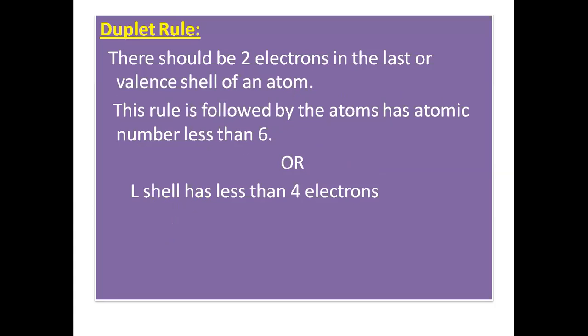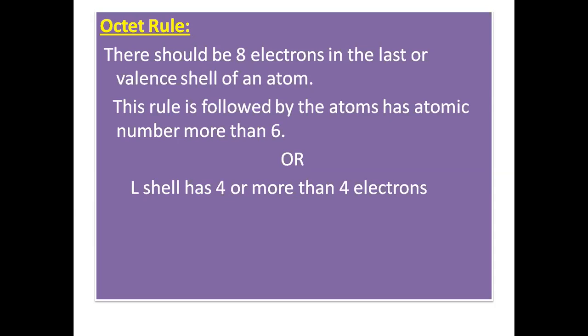What is the duplet rule? There should be two electrons in the last or the valence shell of an atom, and this rule is followed by the atoms having atomic number less than 6. Or we can say, if the L shell has a number of electrons less than 4, these types of atoms can follow the duplet rule. It means that after losing or gaining electrons, there should be two electrons in the valence shell of an atom.